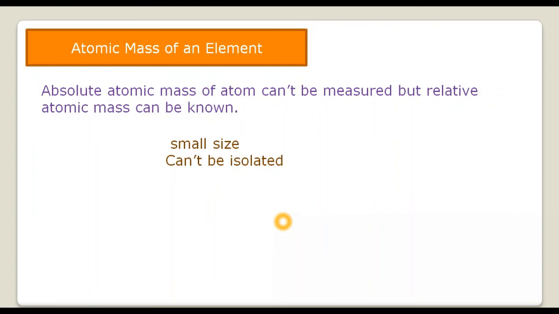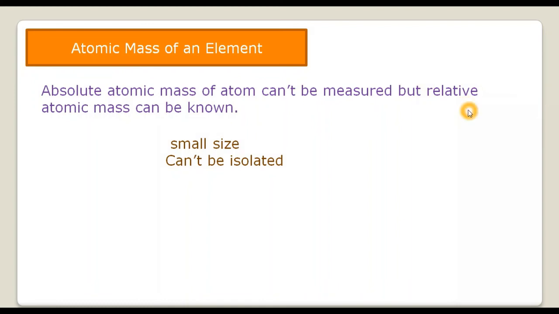So it's not convenient to use such small and complicated figures in our calculations, right? So absolute atomic mass of an atom can't be conveniently used, okay? Because the absolute mass is very small, and we can't use that in our calculations. So what we did, relative atomic mass can be known.